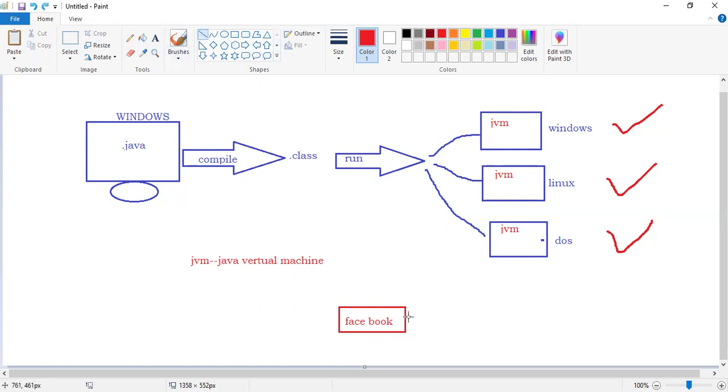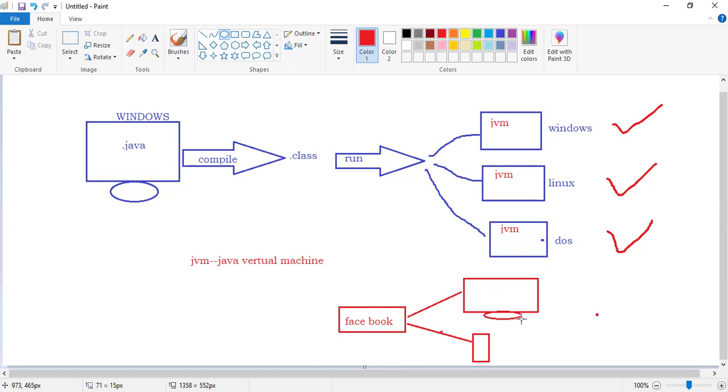You can open this Facebook in your computer, in a system, and in your mobile also, right? And you are going to get the same content or not?